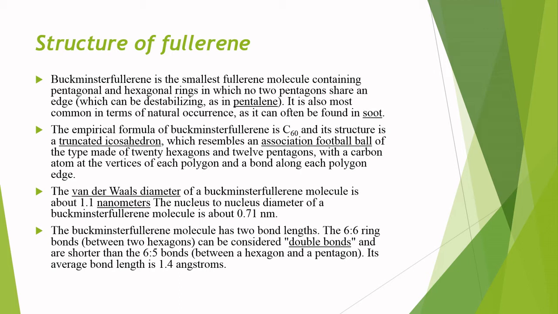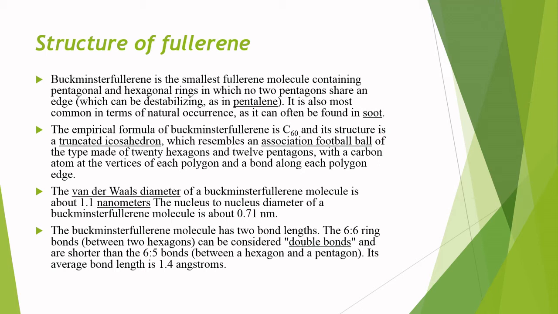What is the formula? C60. This is the formula of Buckminster fullerene, where the number is the total number of carbon atoms. It is a truncated icosahedron which resembles an association football, made of 20 hexagons and 12 pentagons, with carbon atoms at the vertices of each polygon and bonds along each polygon edge.